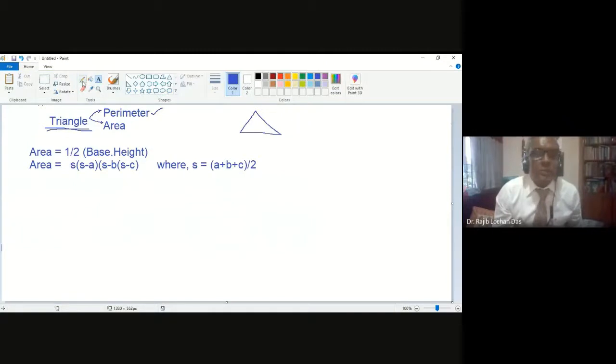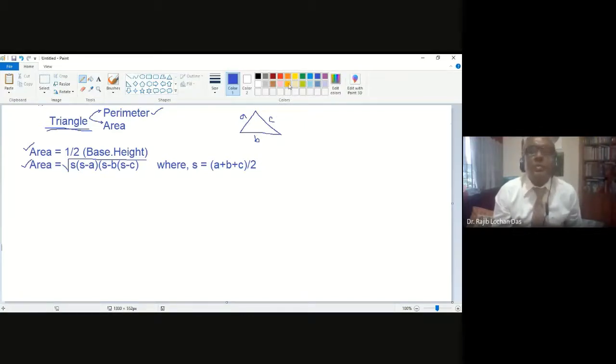So I am giving you the triangle sides like A and B and C. These are the three sides. And if you find out S, you will just do A plus B plus C by 2. Then S will come. And then you can use this formula for area of the triangle. So there are two formulas. Which one is applicable, you will apply. So it's up to you. It's up to the situation.